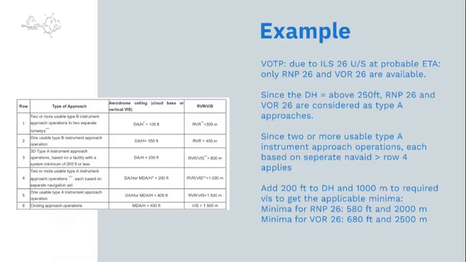So in that case, we have to add 200 feet to our DH, meaning 380 feet plus 200 feet, meaning 580 feet. And our minimum visibility was 1000 meters, so we have to add another 1000 meters, meaning 2000 meters. And we do the same exercise for the VOR approach.